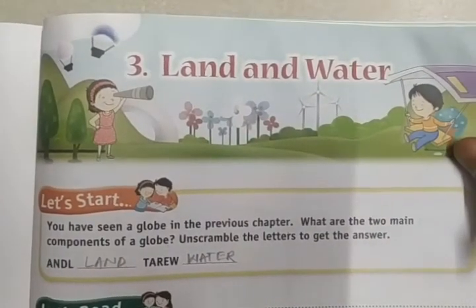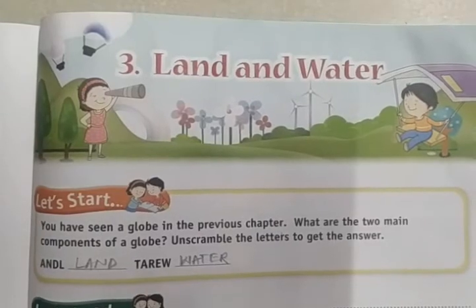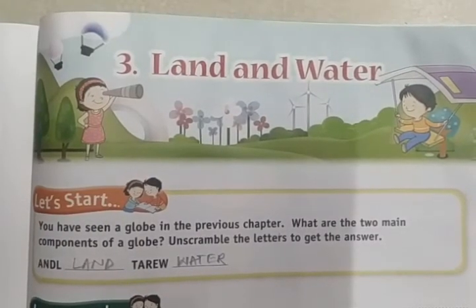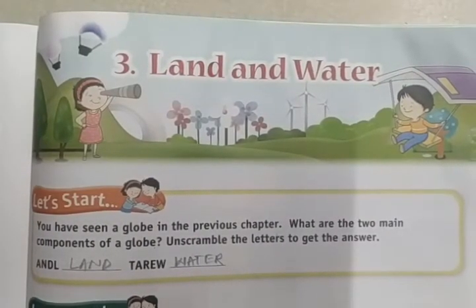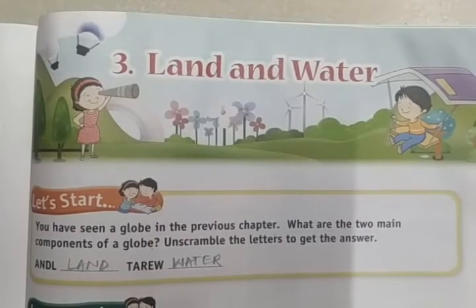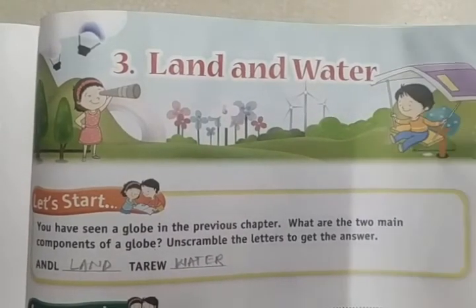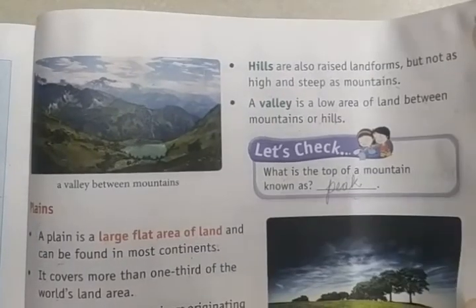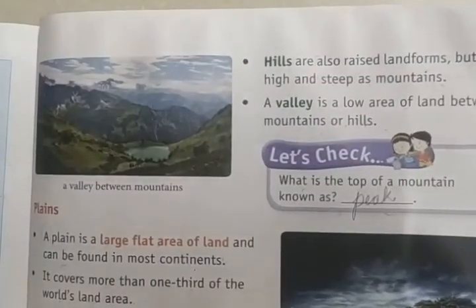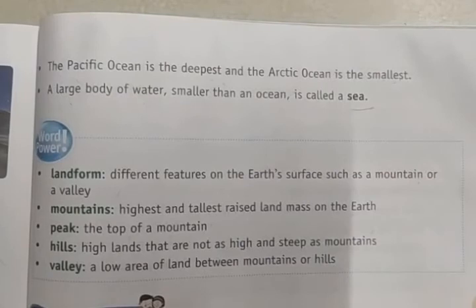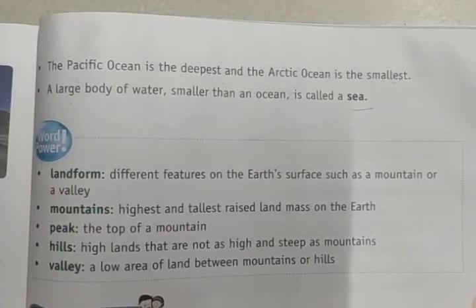So here we have studied 7 continents and different landforms. There are 6 different landforms we have seen: the mountains, hills, valleys, plains, plateaus and deserts.